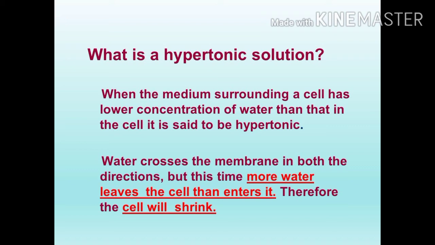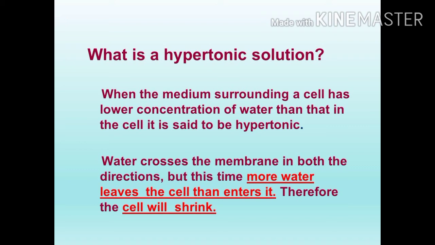For example, gooseberry. This is a very good example for a hypertonic solution. When we keep the gooseberry in the salt solution, if the concentration of the salt solution is more, after a few days the gooseberry will shrink. Did you see that the gooseberry will shrink? From that, what do you understand? If it shrinks, it means constricts.